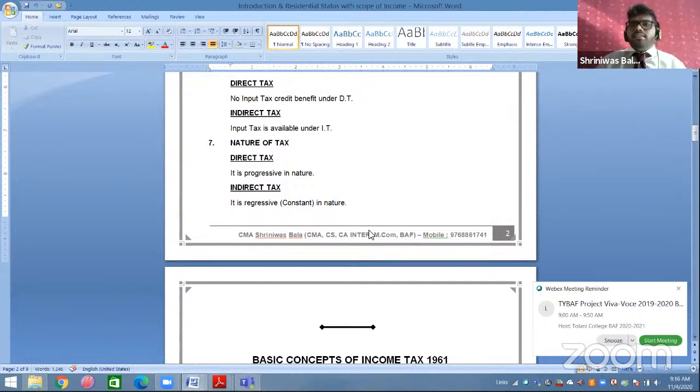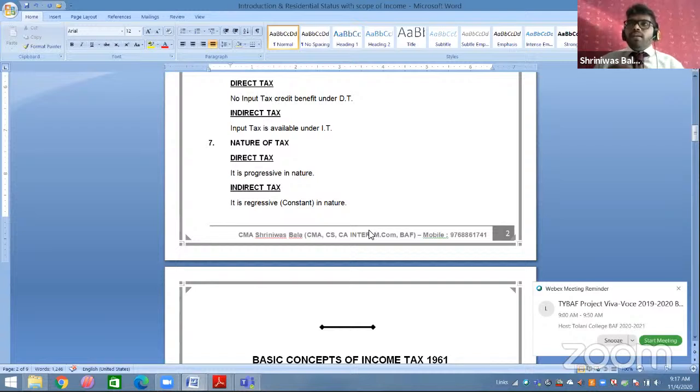Sir, what do you mean by progressive? What do you mean by regressive? Progressive, for example, in the first year of my earning, I have earned a sum of rupees 5 lakh, so I will be paying tax on 5 lakh. In the second year, I have earned around rupees 10 lakh, so I will be paying tax on 10 lakh. In the third year, I have earned rupees 20 lakh, so I will be paying tax on 20 lakh. So you can see, as your income increases, your taxes also increase. So this is your direct tax, which is progressive in nature.